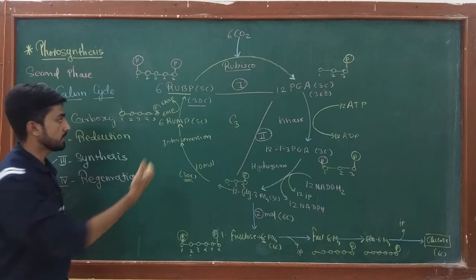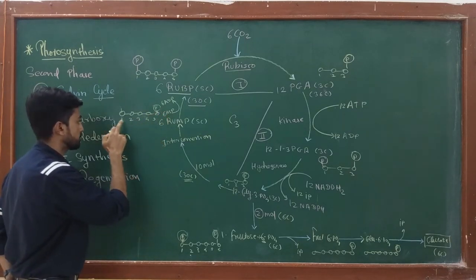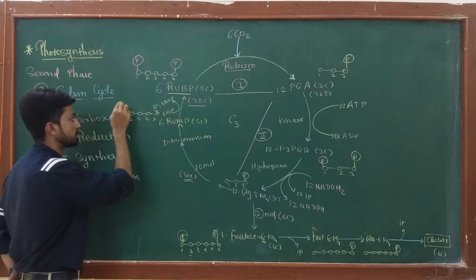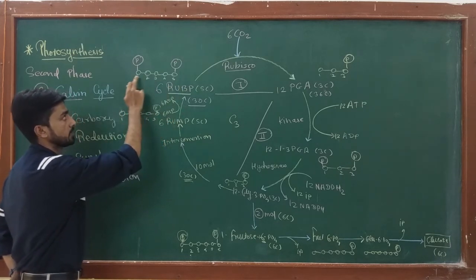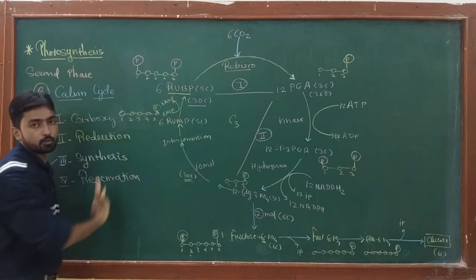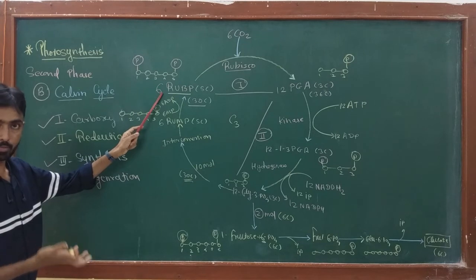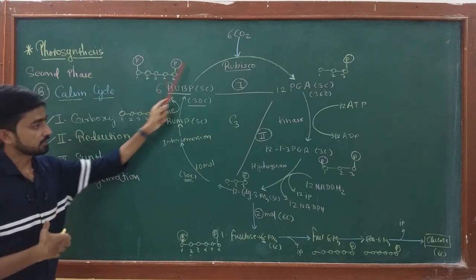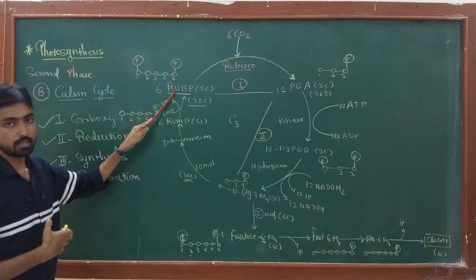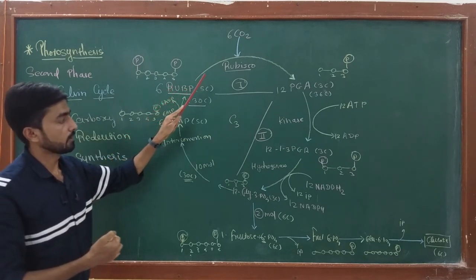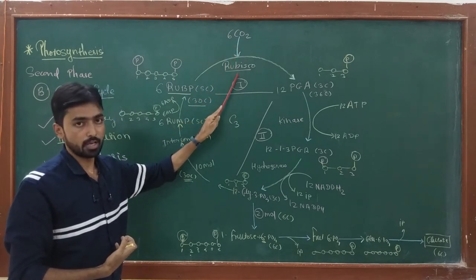And the 6 phosphates released from the ATP are accepted by carbon number 1 of RuMPs. And now RuMP converts into RuBP, that is ribulose bisphosphate. Finally, the RuBP is regenerated at the end of the cycle. Okay, and now this RuBP is ready for accepting the next lot of carbon dioxide in the Rubisco reaction.